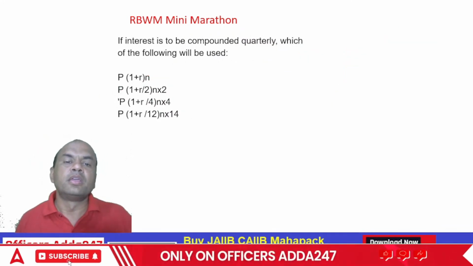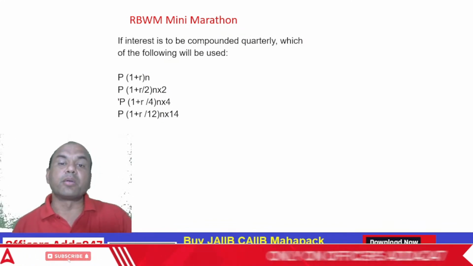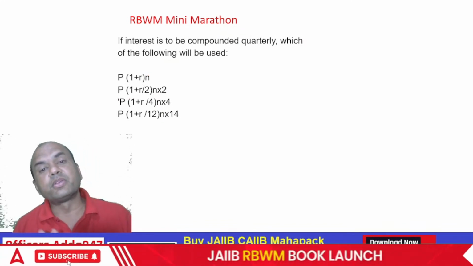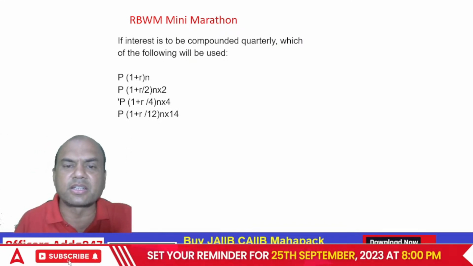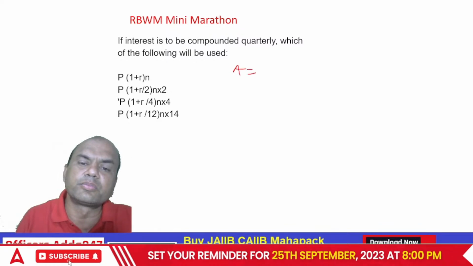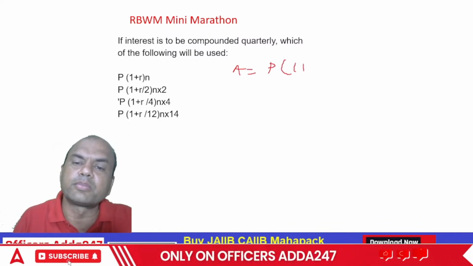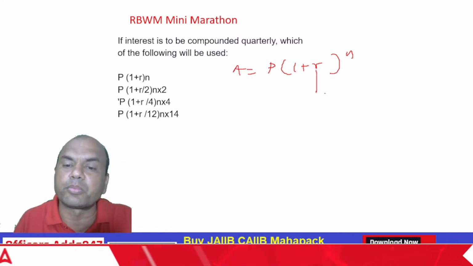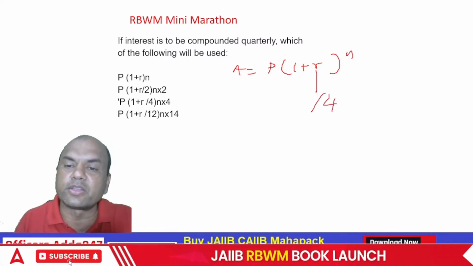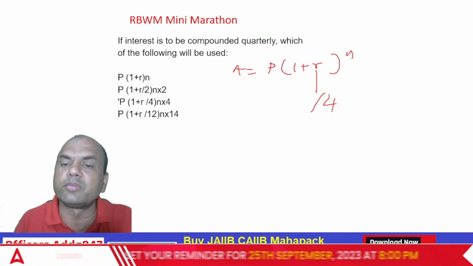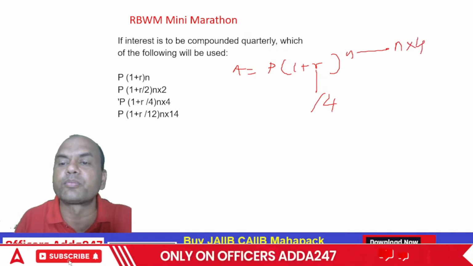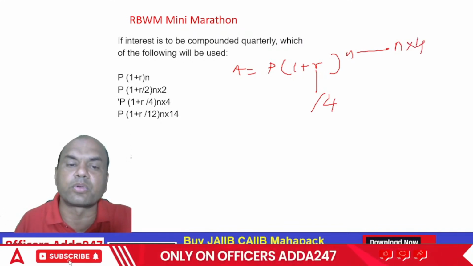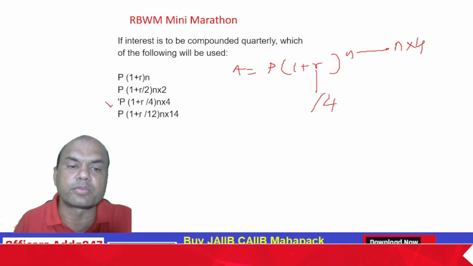Okay. If the interest is to be compounded quarterly, which of the following will be used? Similar question, isn't it? So again, A equals P into 1 plus R raised to N. Quarterly means divided by 4, so R upon 4. And N means, if the number by which you divide R, the same number will be multiplied to N. So N into 4. So R upon 4, N into 4.